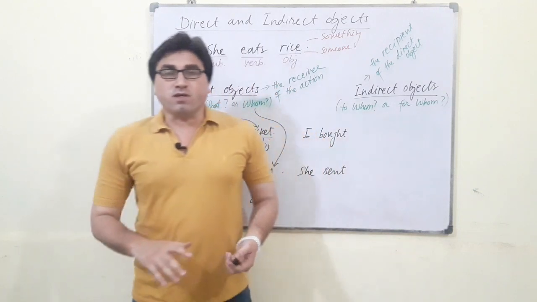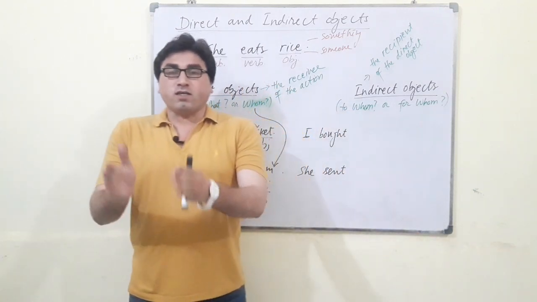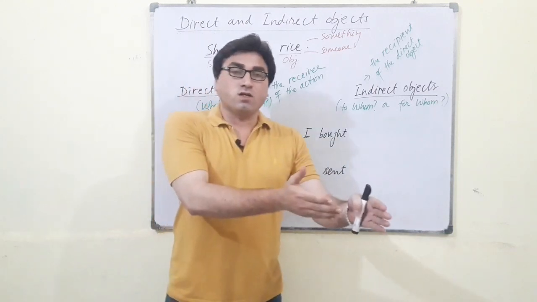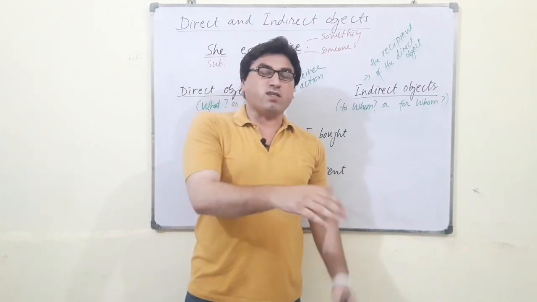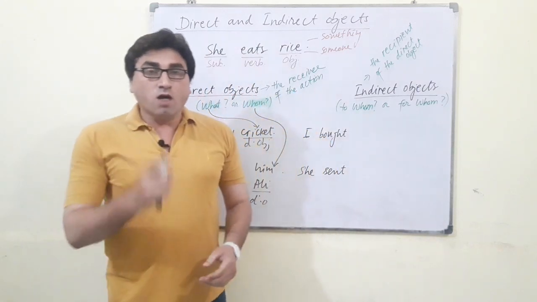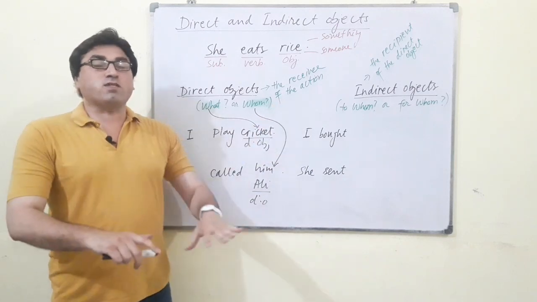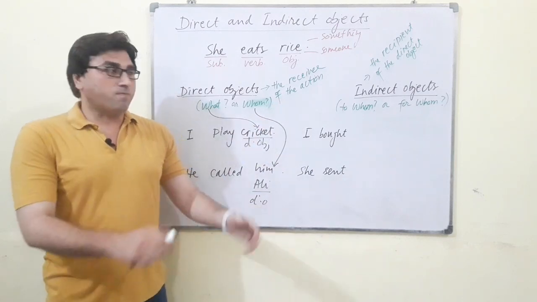And the other example is, the teacher punished whom? Here I say the teacher punished the students. Then the students is the object that answers the question whom. That is why it is called a direct object. And one more thing, direct objects can stand alone. They can give us the complete meaning or sense.